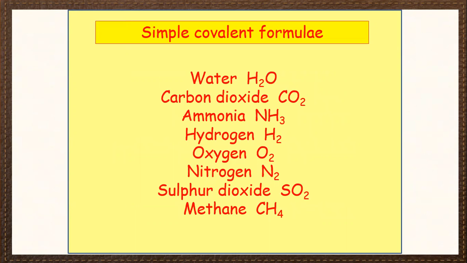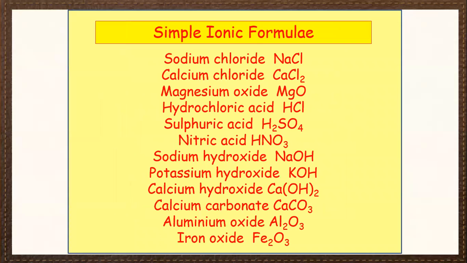Simple covalent formulae: we have water H2O, carbon dioxide CO2, ammonia NH3, hydrogen H2, oxygen O2, nitrogen N2, sulfur dioxide SO2, methane CH4.